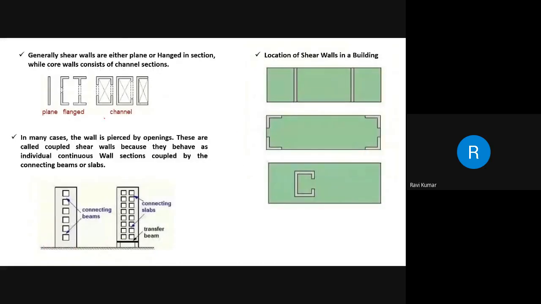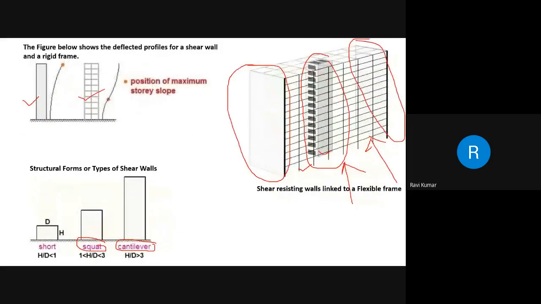Now, in this slide, you will be seeing the shape of shear wall. It may be plane, it may be flange type, or it may be channel. This channel shape is provided when you are designing the shear wall in the center core, like this. This is the center core.